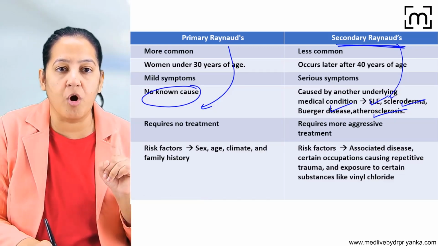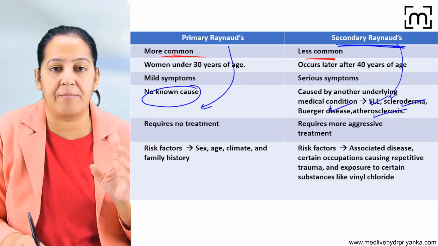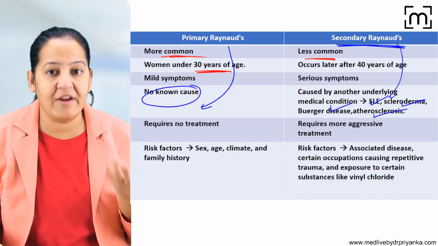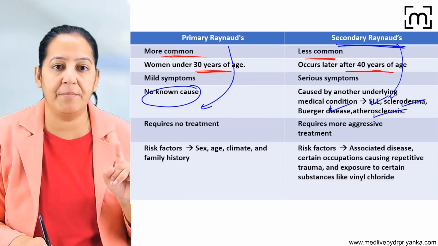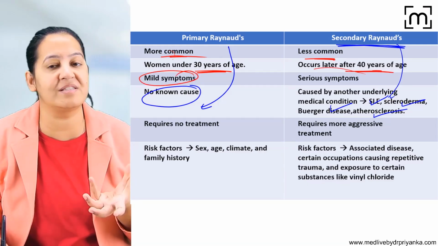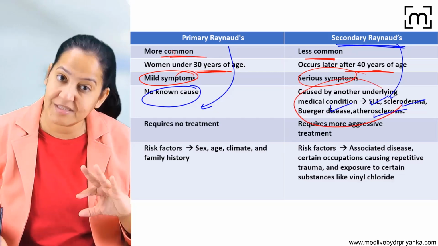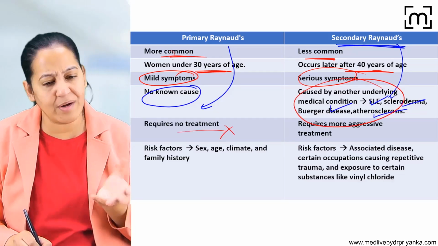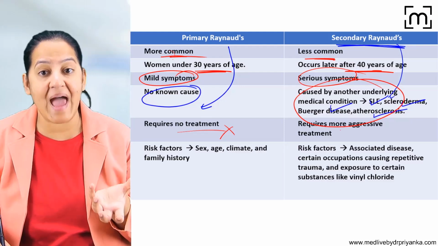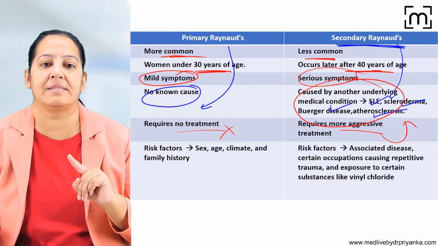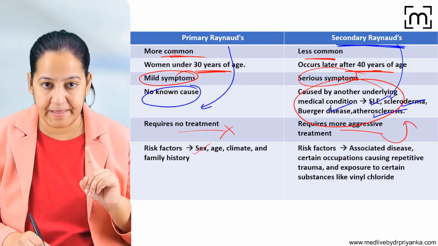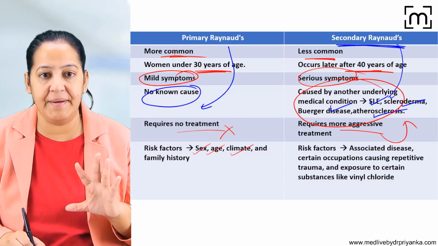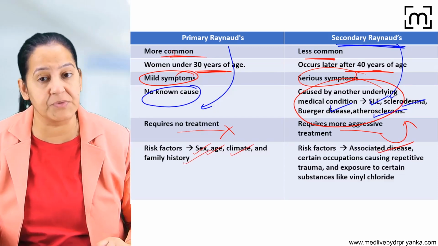The primary is more common. The secondary is less common. Primary occurs in young age and secondary occurs in relatively middle age or old age. In primary, the symptoms are mild, but in secondary, the symptoms are more serious because there is already some underlying disease. Primary does not require any treatment because no cause is known and it's very mild, but secondary requires aggressive treatment of the underlying disease. Here, risk factors are age, gender, climate, family history. Here the risk factor is associated disease.